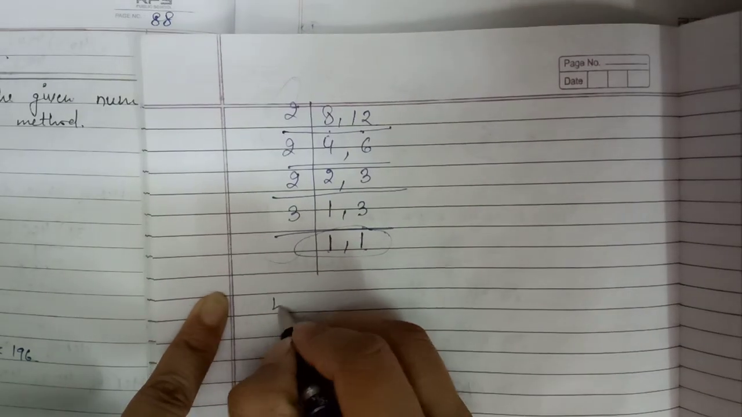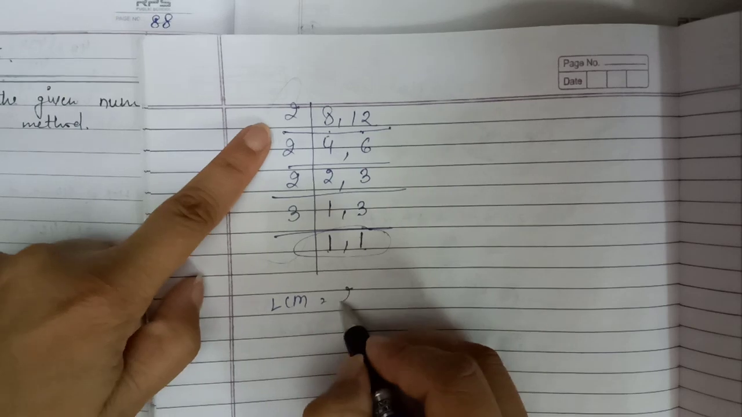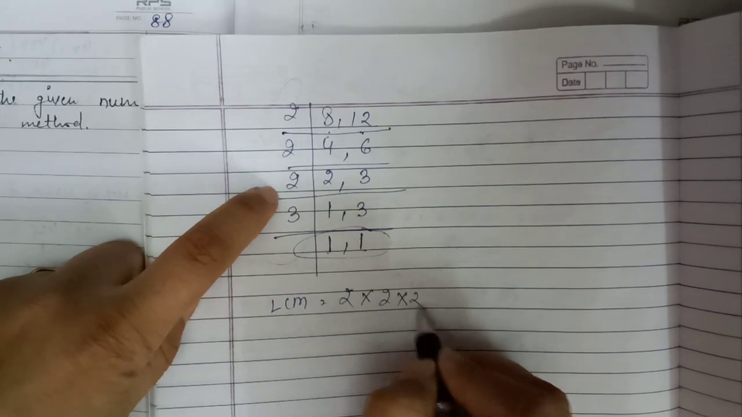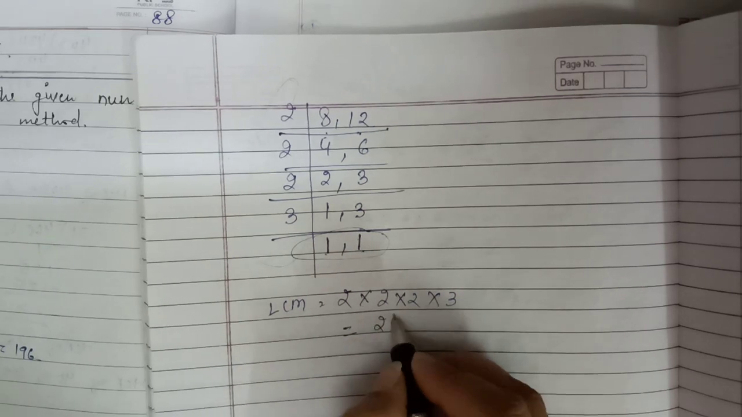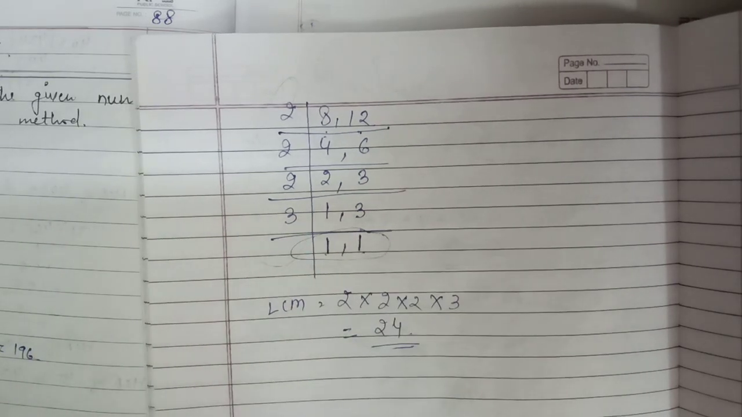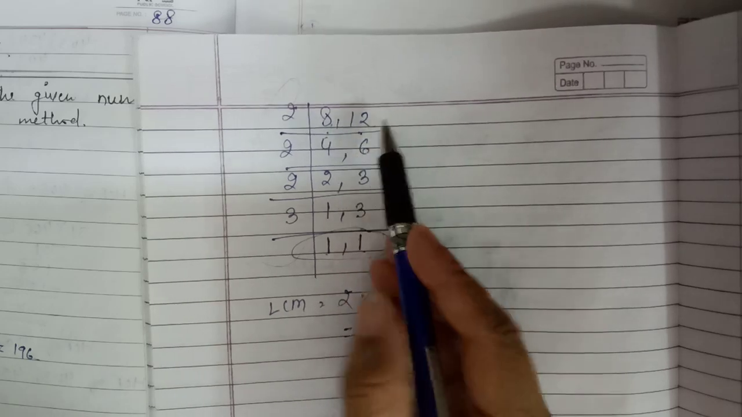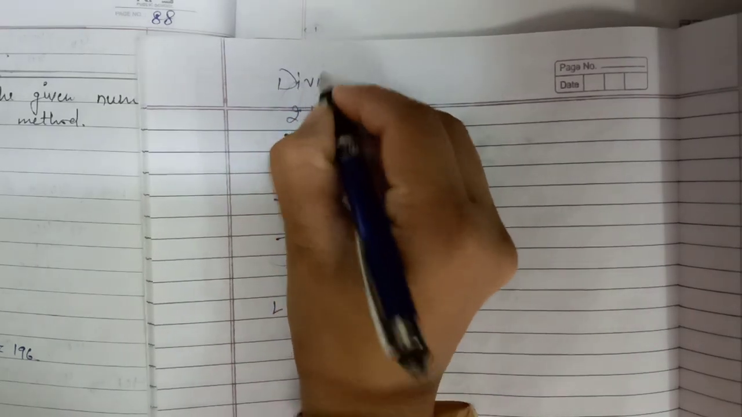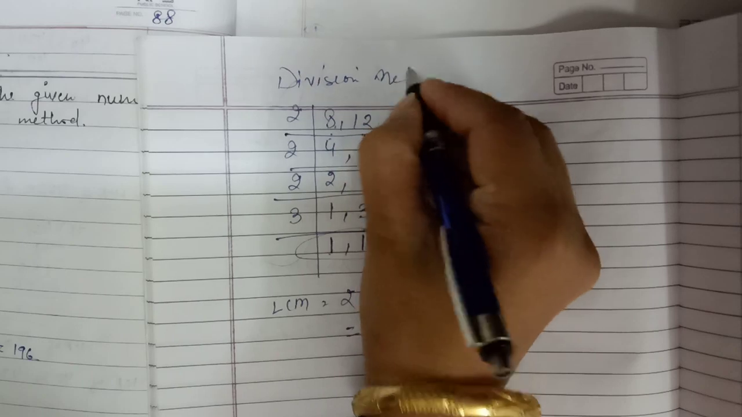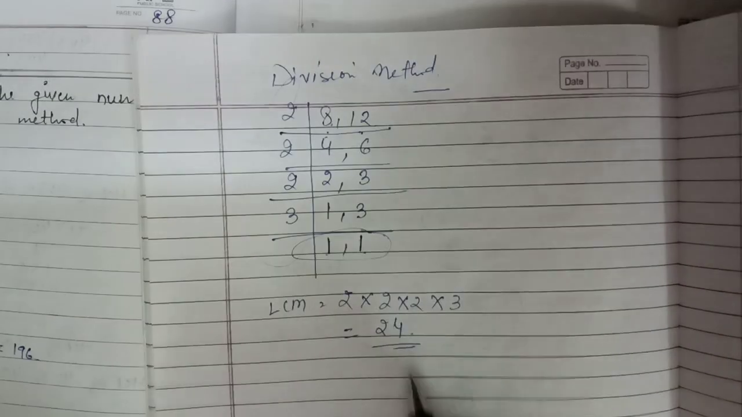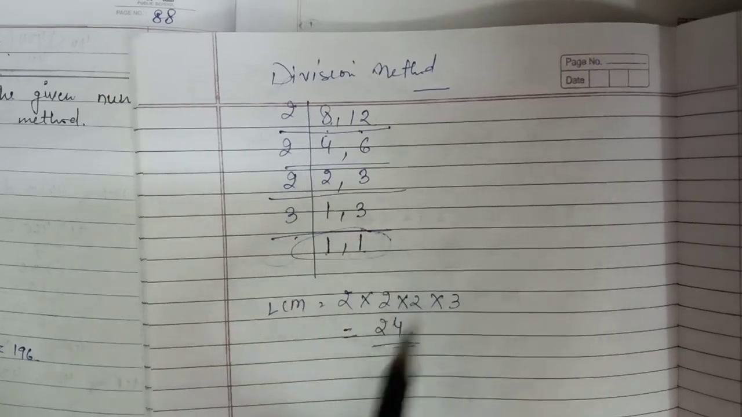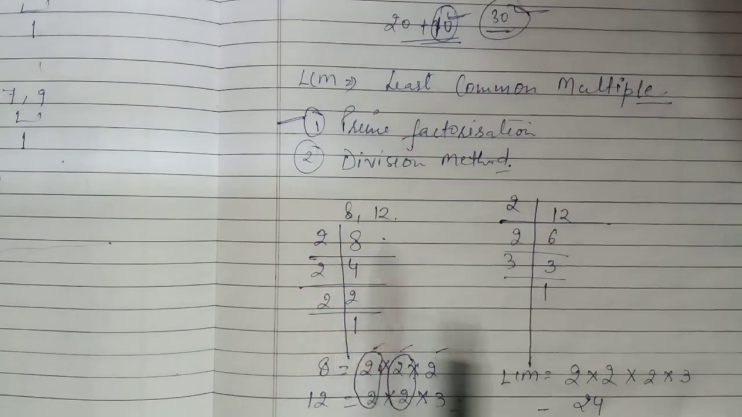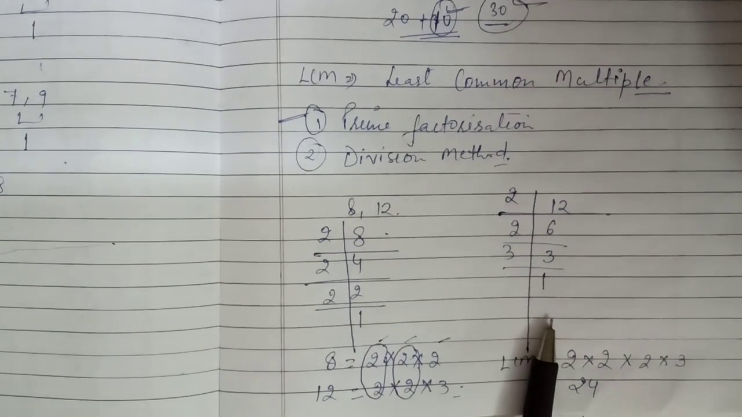So we can say that LCM equals 2 into 2 into 2 into 3. Same as it is, we get 24. So the LCM of 8 and 12 by division method is 24. So this one is our division method of LCM, and with different numbers, if we find it, that will be the prime factorization method.